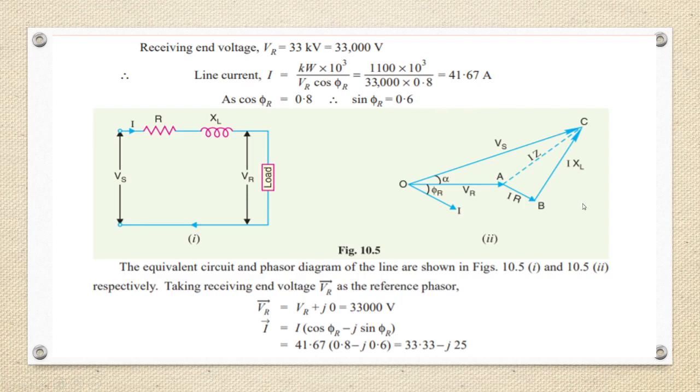Equivalent circuit diagram and phasor diagram are shown in the figure. So taking receiving end voltage VR as a reference phasor, we are taking VR as reference here. So VR is equal to VR plus j0, that is 33,000 volts, and current I is equal to I into cos phi r minus j sin phi r. So substitute all the values we know, cos phi r, sin phi r and I value. So we are going to get the I value as 33.33 minus j25.